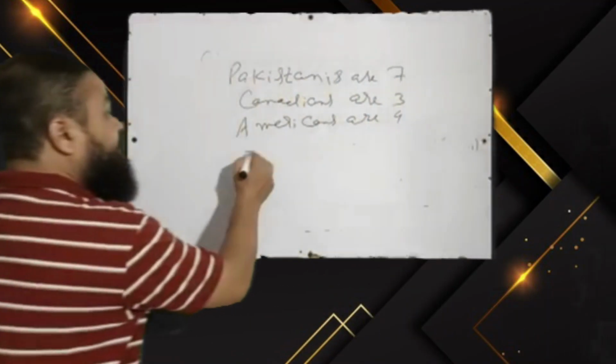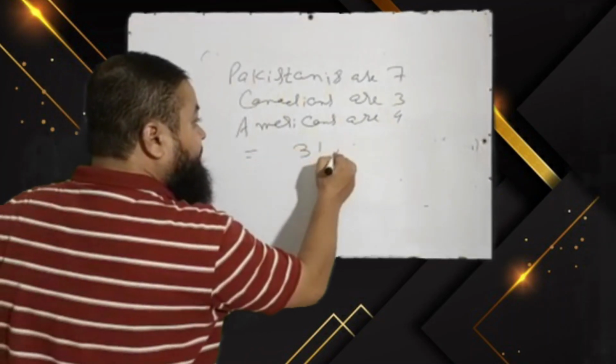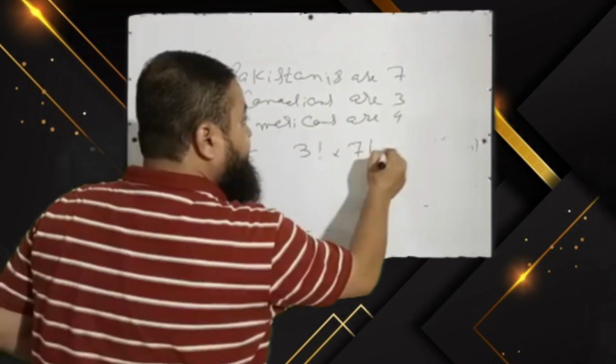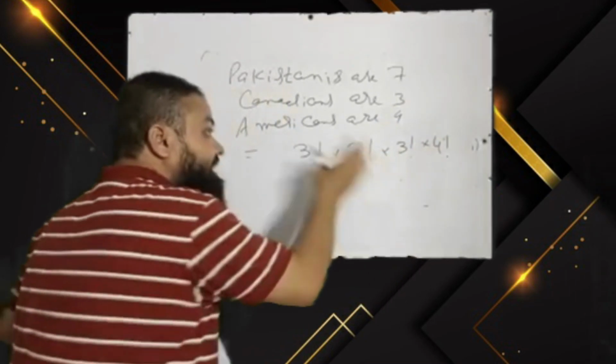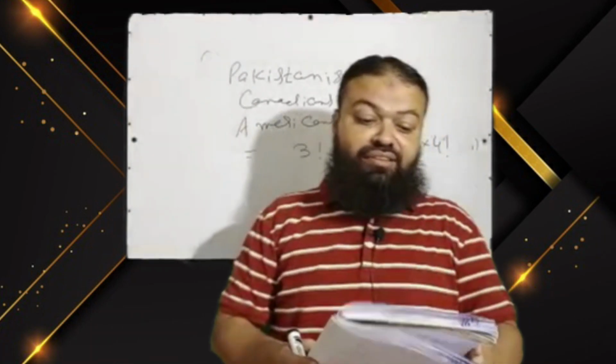A very important one. There are 3 categories, so 3 factorial into 7 factorial into 3 factorial into 4 factorial. That will be the correct option in the exam.